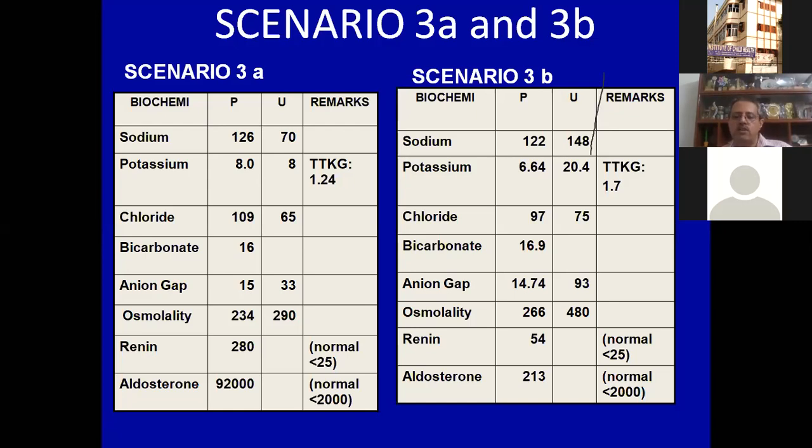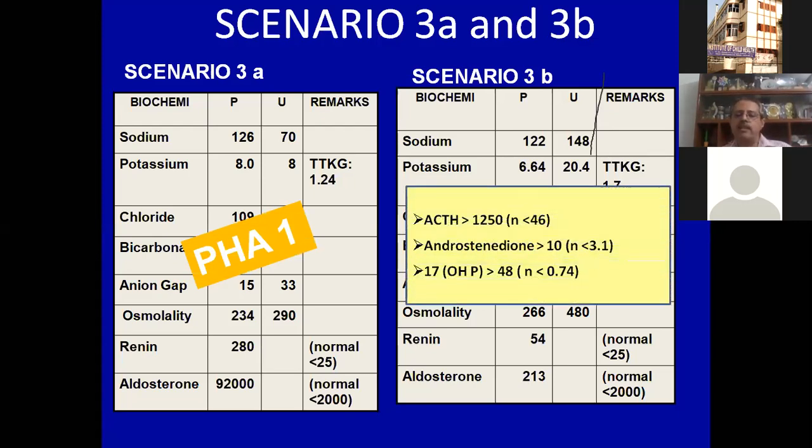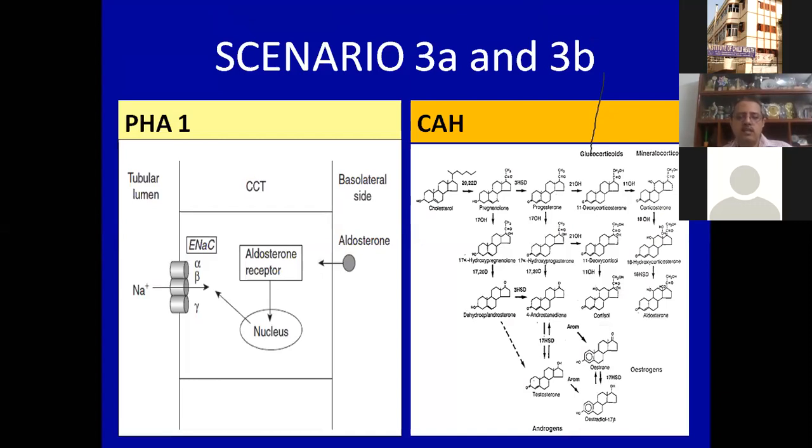And in scenario 3, the aldosterone is normal, not that high. So it is an aldosterone deficiency. The first one was pseudohypoaldosteronism type 1, and the second one was ultimately found to have congenital adrenal hyperplasia. So hopefully these cases have been understood by the PGTs. Pseudohypoaldosteronism is where the aldosterone is high, but there is a receptor defect in the ENaC channels.